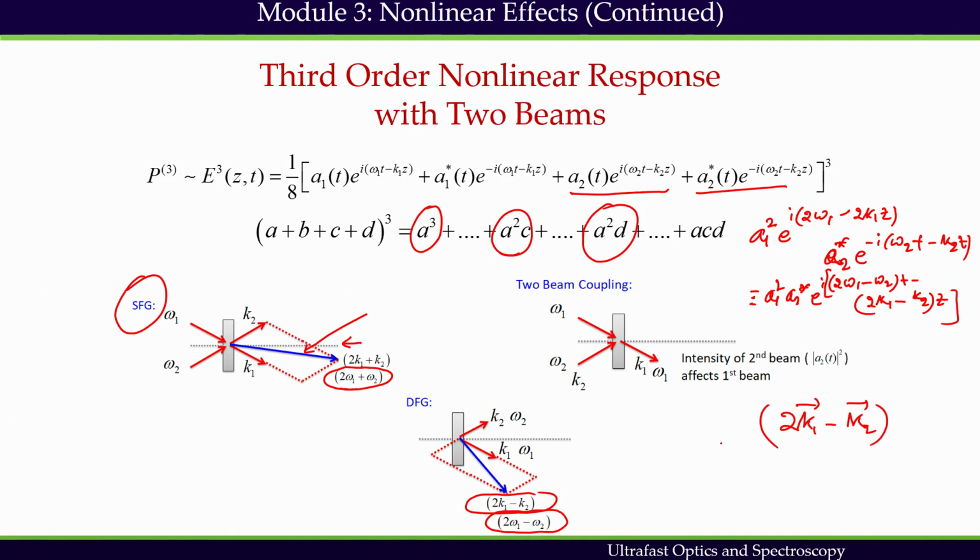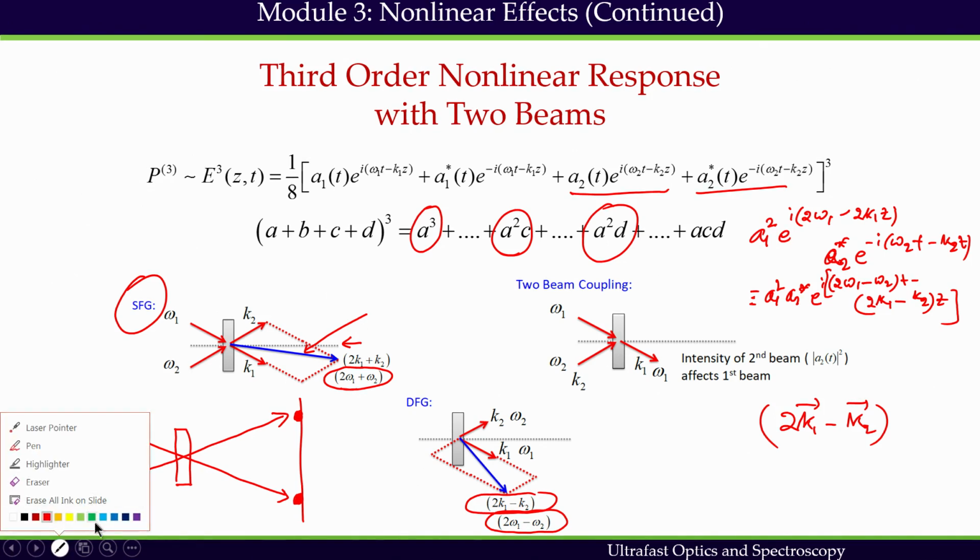So if we project that, let's say I have a nonlinear medium and I'm seeing it from the top. I have two beams going along this way. These are the two input beams. On a screen I will have one spot here, one spot here due to the input beams.